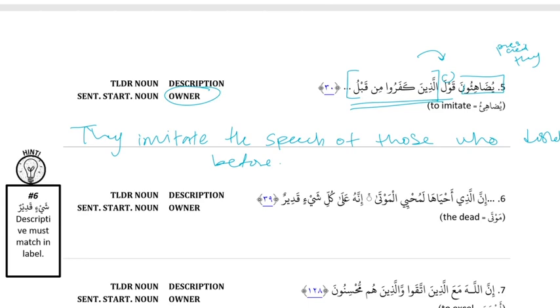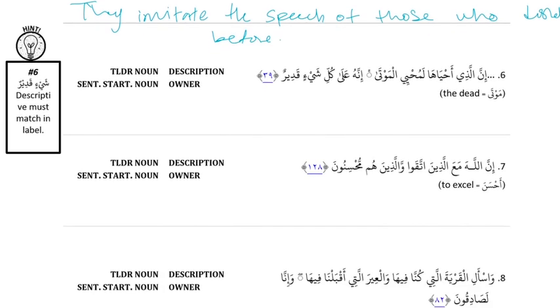Good. Number 6. إن الذي أحياها لمحيي الموتى إنه على كل شيء قدير. Okay, الذي أحياها is the complex noun. Why are we ending it there?